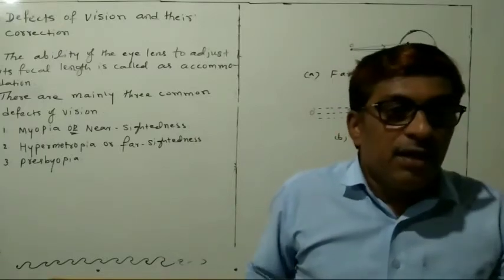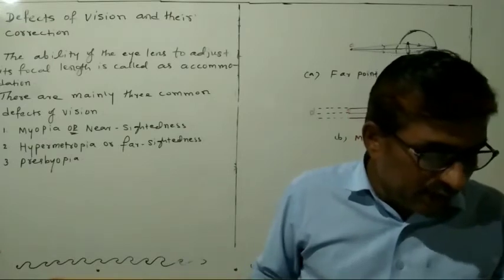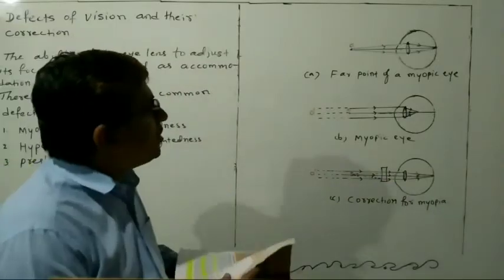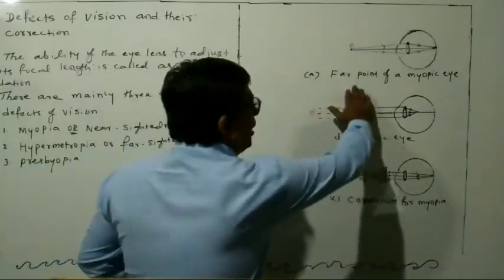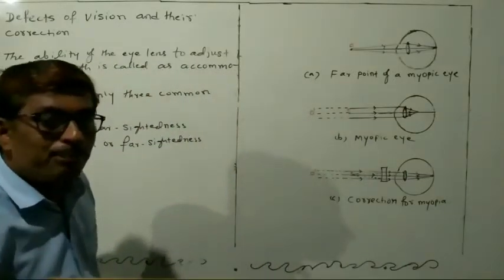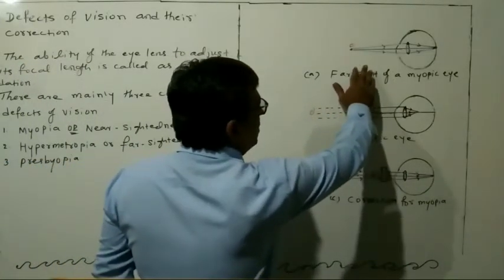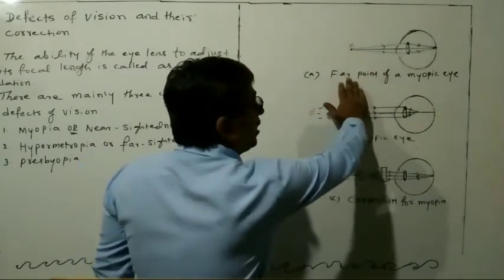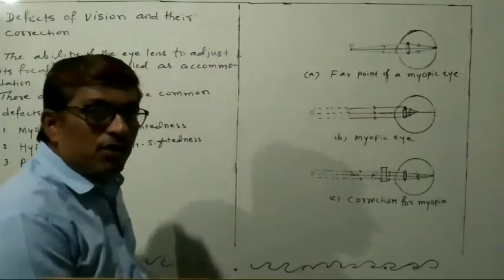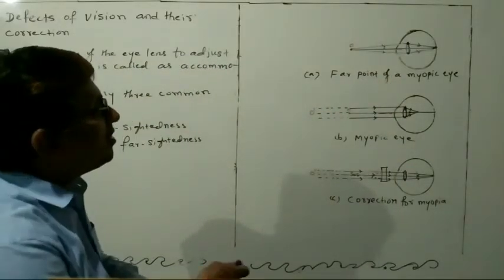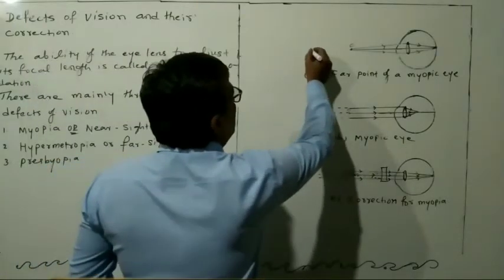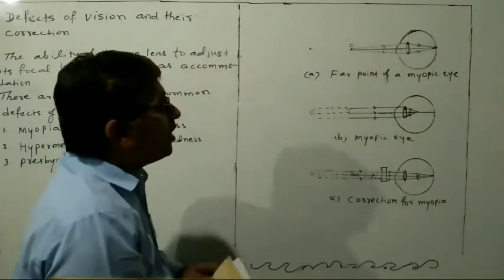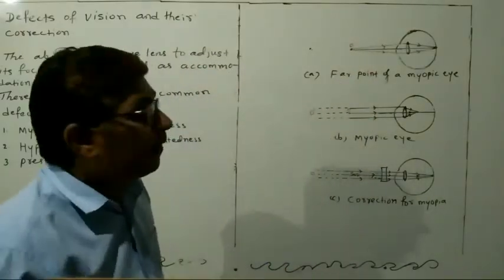In myopic eye, the image of the distant object is formed. See, look at the diagram now. Here is the far point of the myopic eye. Some students will think that this is the correct eye. It is not the correct eye because here far point is far point. So actually the object is here, but it becomes nearer. So this is actually the far point of a myopic eye.